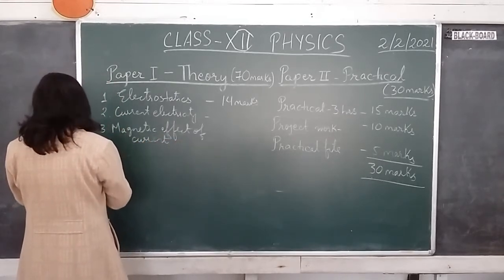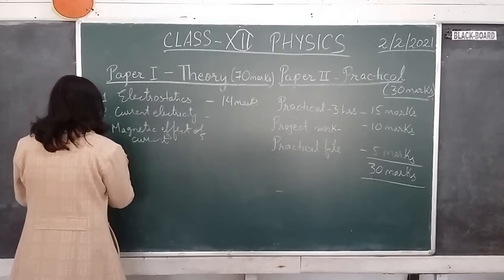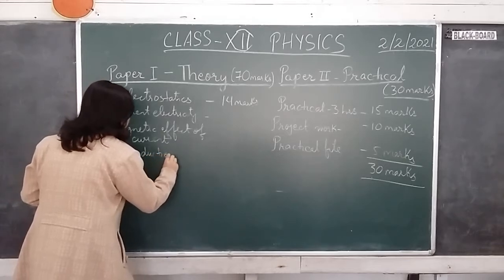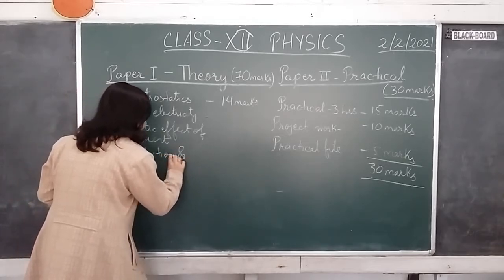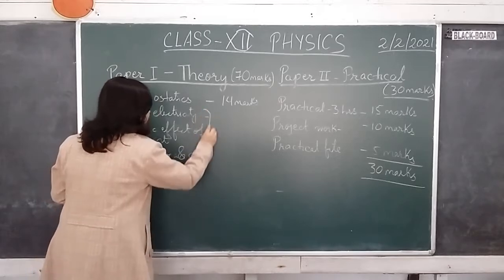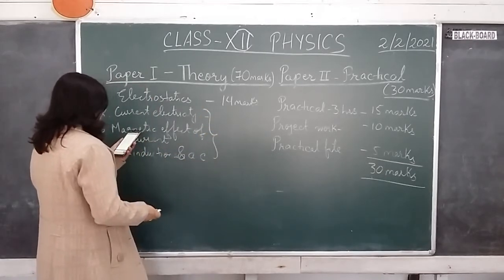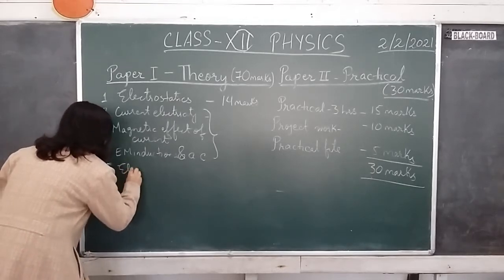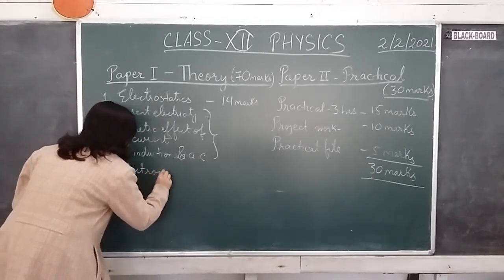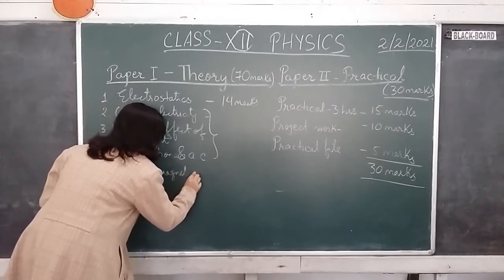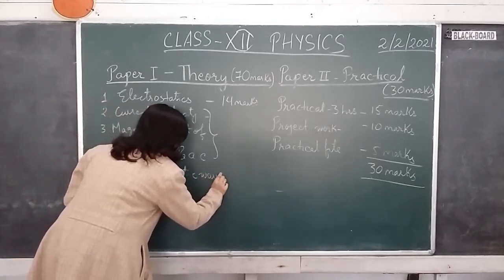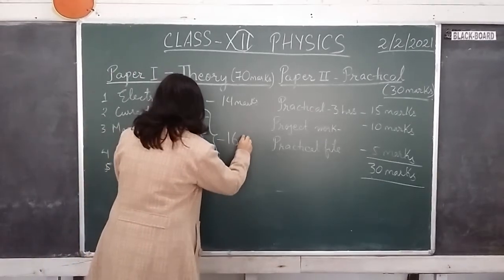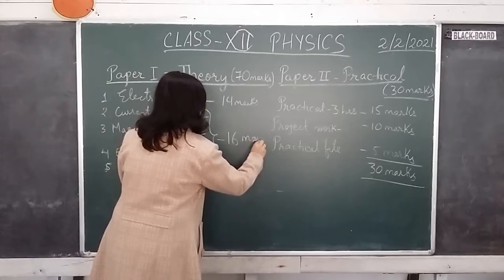Fourth, we have electromagnetic induction and alternating current. Now these 3 units together, along with a very small unit called electromagnetic waves, which makes 4 units together, it carries 16 marks.